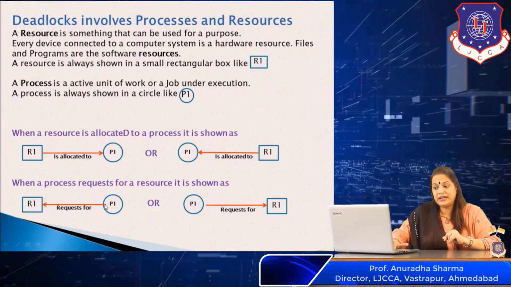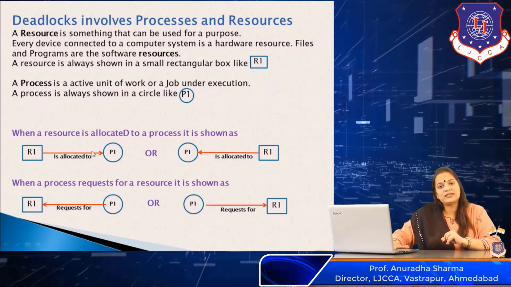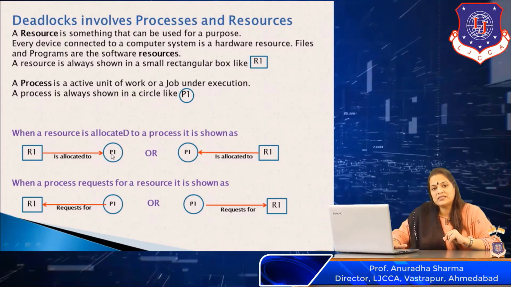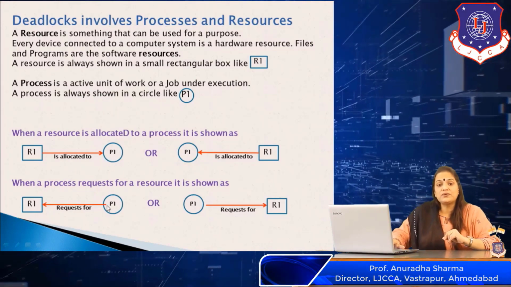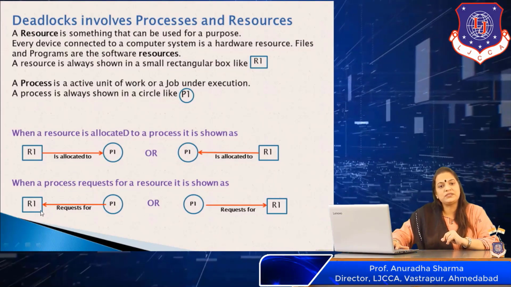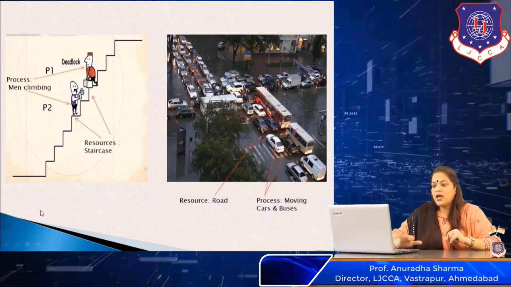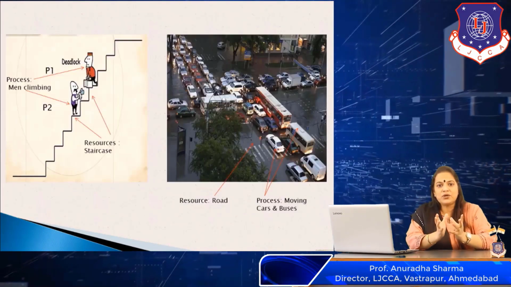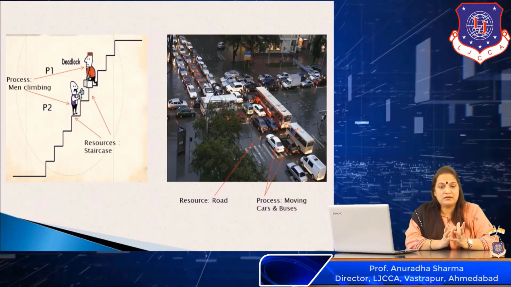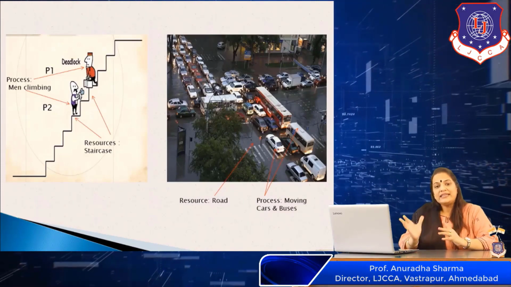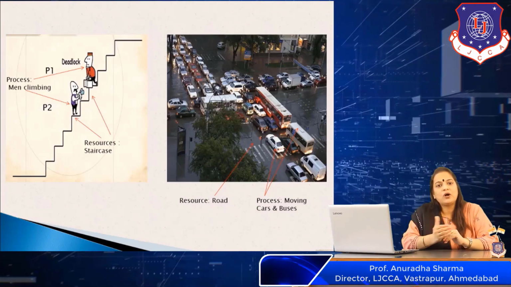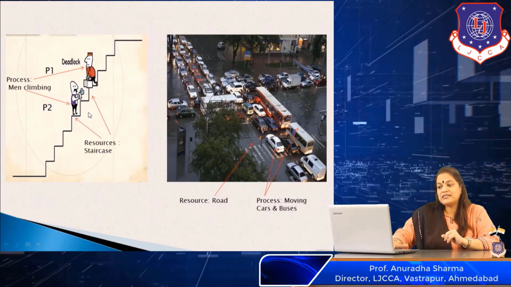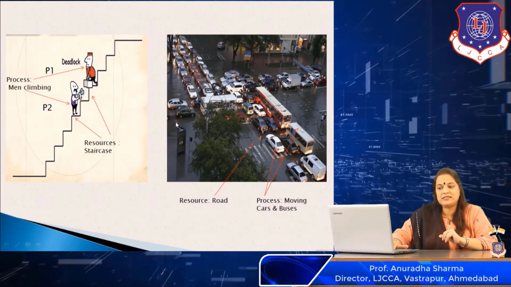So I hope it's very clear that when a resource is allocated, the arrow is towards the process, and when a resource is requested, the arrow is towards the resource. Now, we just talked about what is a process and what is a resource, relating these two terms with the common examples that I had given, the staircase example and the traffic jam example.